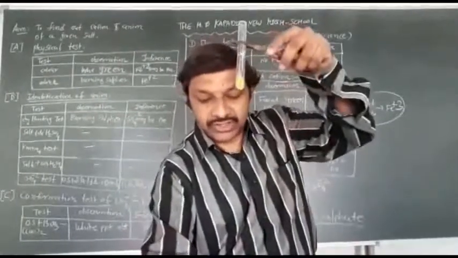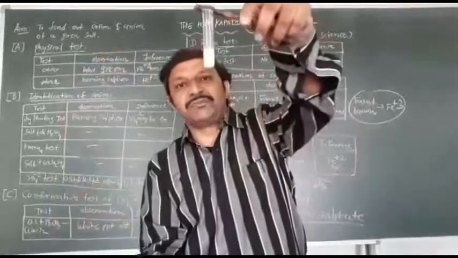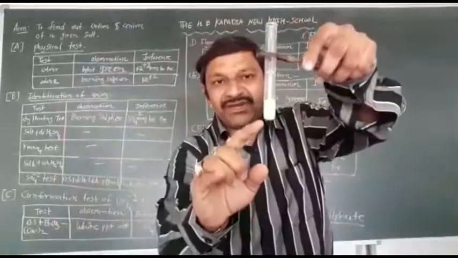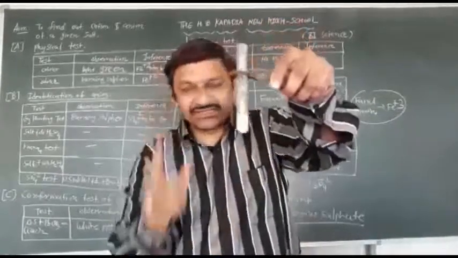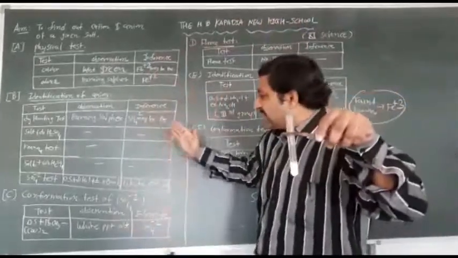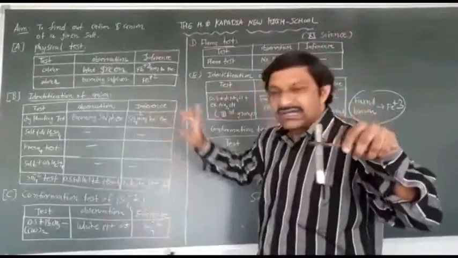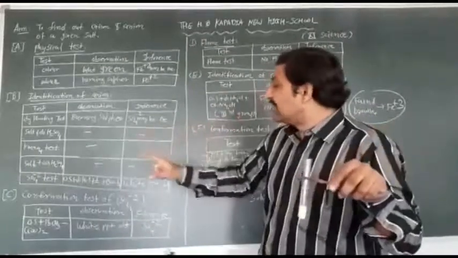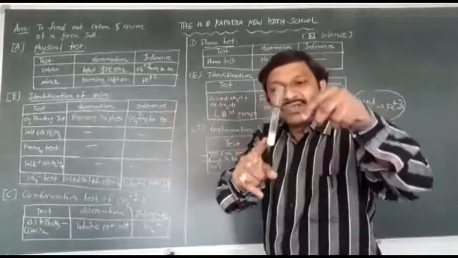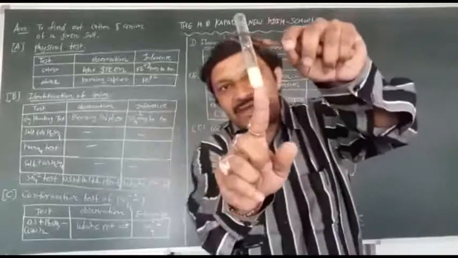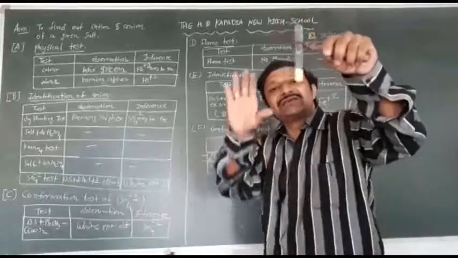Look here, a white precipitate is obtained on the lower side. So your sulfate test shows sulfate is present as a negative ion. Identification of anion, sulfate test: OS plus dilute HCl, heat your solution a little, then add barium chloride. A white precipitate is obtained, that's why sulfate is present as a negative ion.